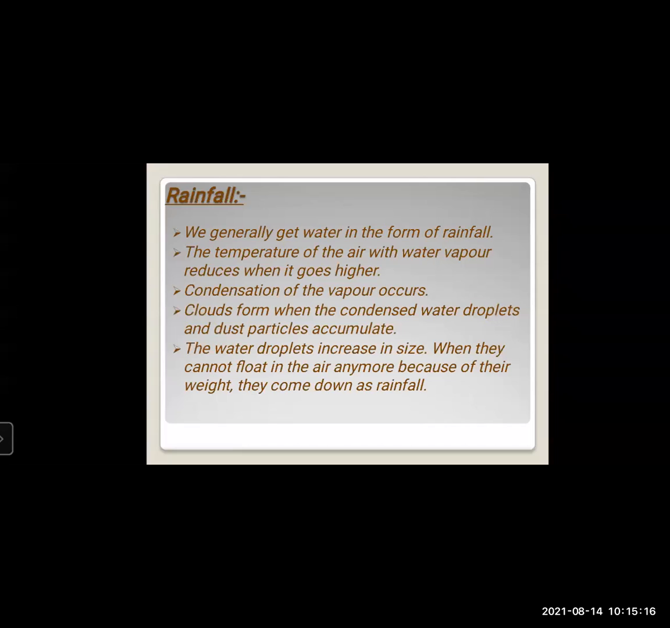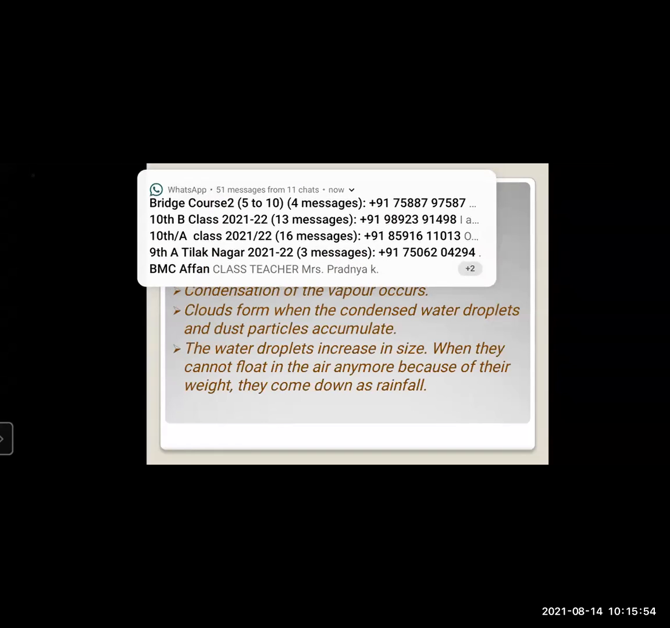Clouds form when the condensed water droplets and dust particles accumulate. The water droplets increase in size, and when they cannot float in the air anymore because of their weight, they come down as rainfall. Yes, just now in the water cycle, we have learned about that. After the evaporation, the clouds are formed, that is condensation. In the condensation, the water vapor occurs over there, and when they cannot hold it anymore because they are very heavy,